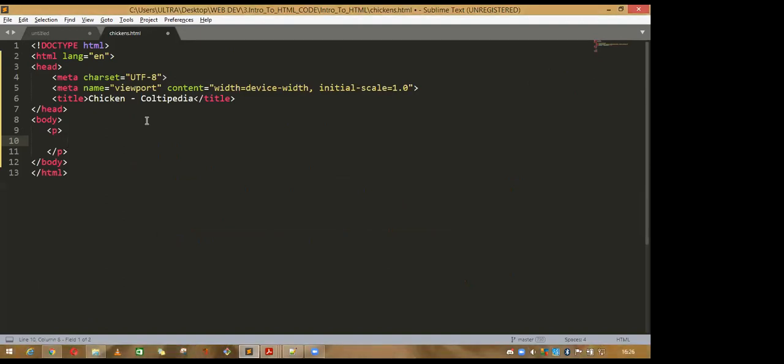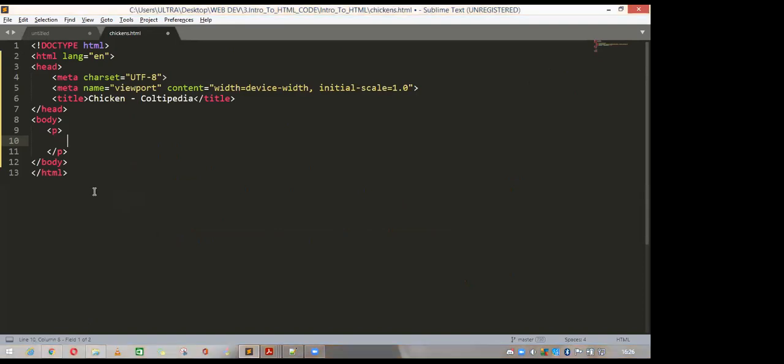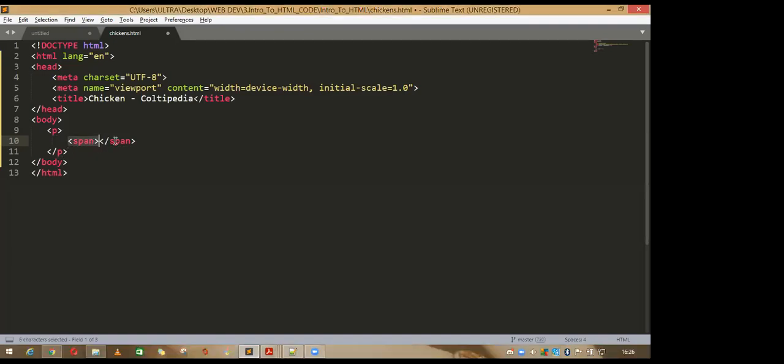What is the benefit of using Sublime instead of Notepad or a VI editor? Sublime gives you autofill. If you write a span and hit the tab button, it will automatically give you the closing tag of the first one. No need to write all the things here.